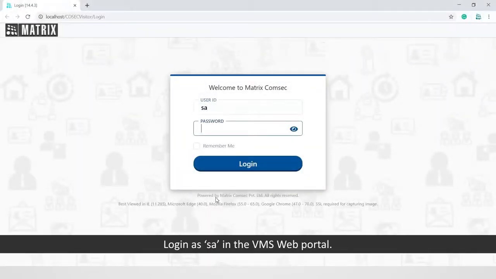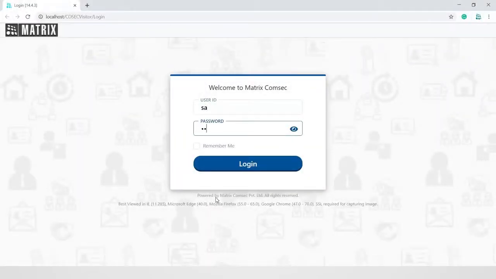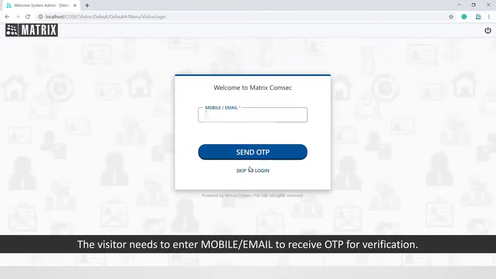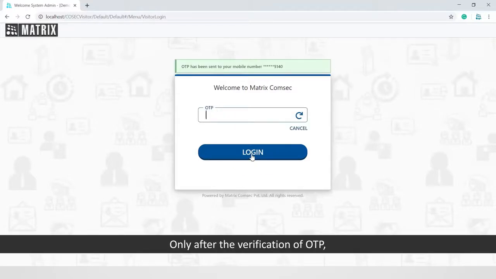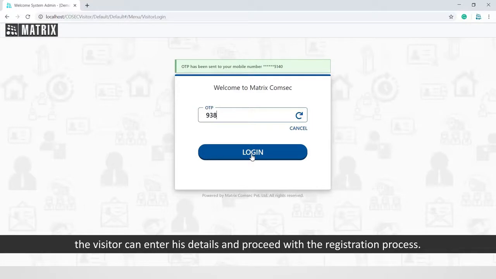Log in as ESA in the VMS web portal. The visitor needs to enter mobile or email to receive OTP for verification. Only after the verification of OTP, the visitor can enter his details and proceed with the registration process.